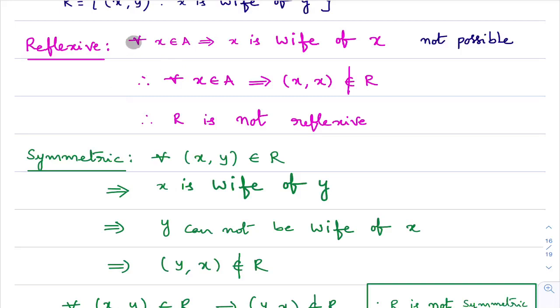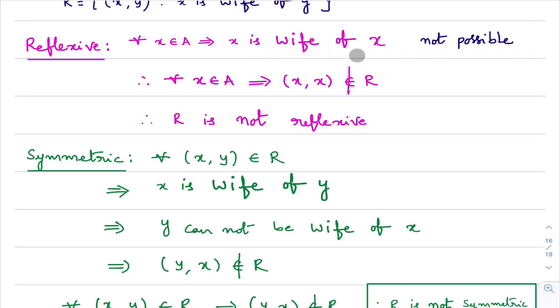First, I'll take an element x in set A. Now I'll check: is it possible that x is wife of x? In our Indian culture, it is not at all possible. Not only in Indian culture, in any culture, a person cannot be wife of himself. A person cannot be wife of the same person. It's not at all possible.